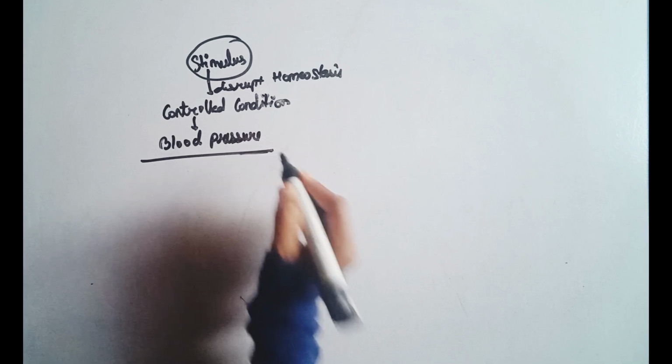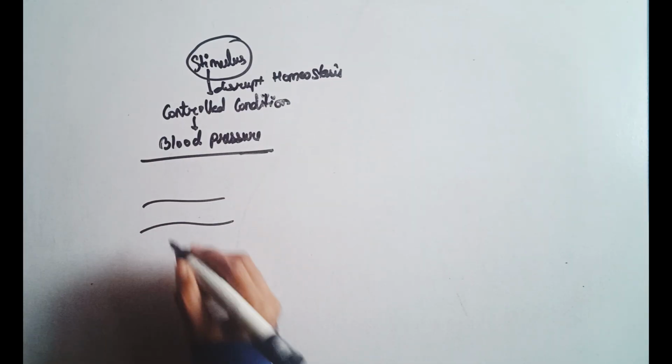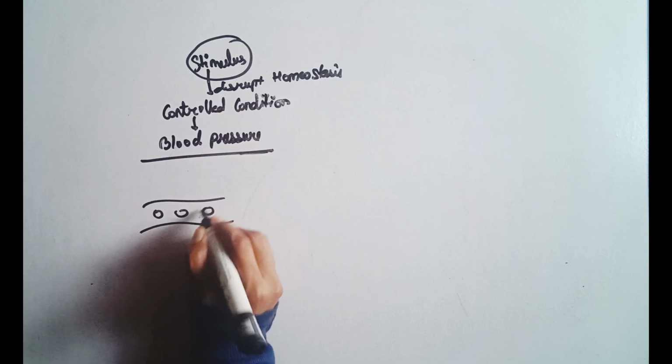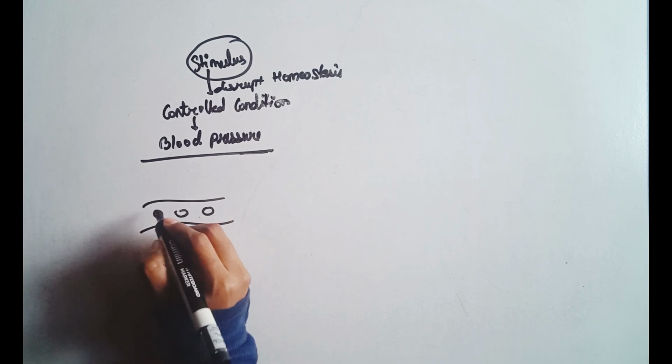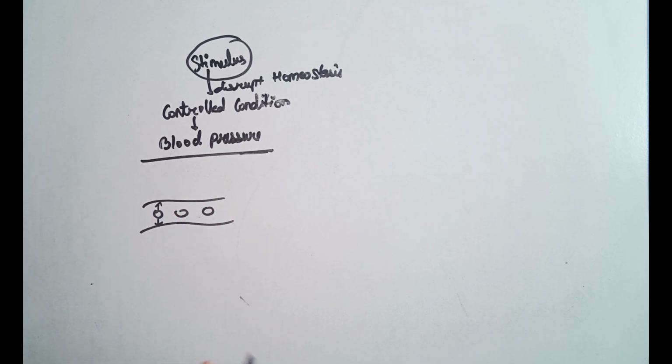So what is blood pressure? These are the blood vessels, and within the blood vessels blood flows. How much force the blood exerts on the walls of the blood vessels is called blood pressure.